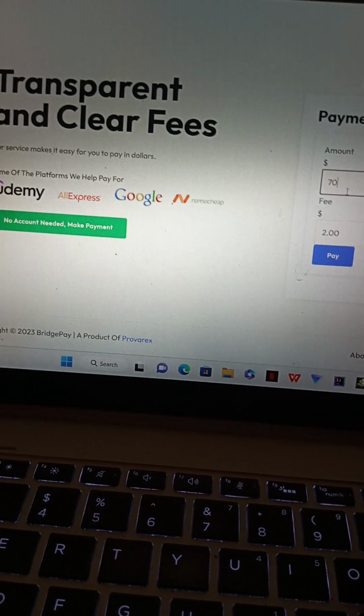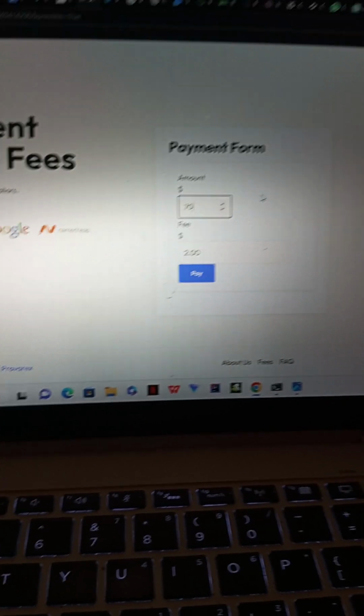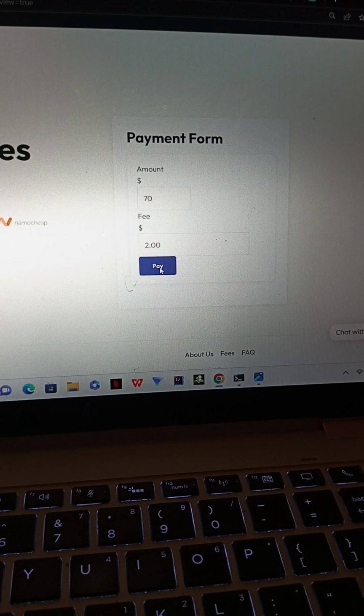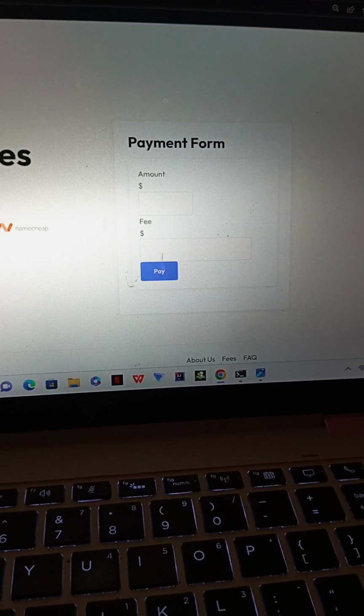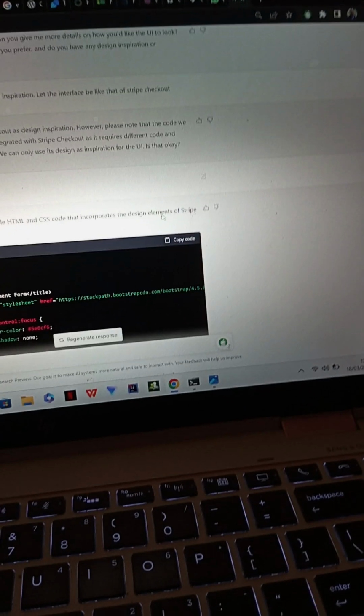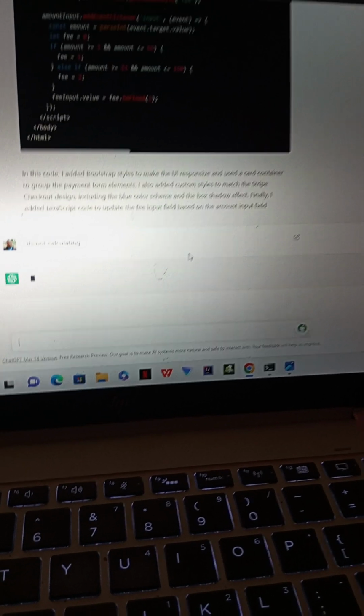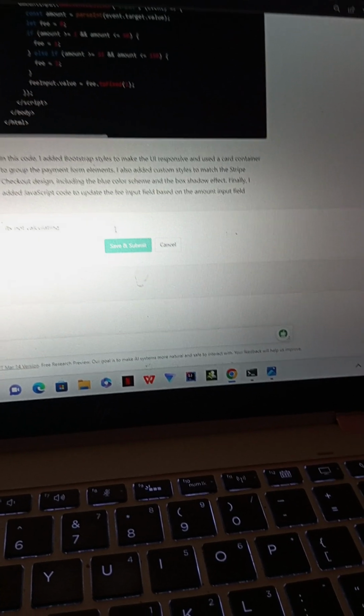Let me use 70. So if you look at the pricing range, anything between 50 to 150, you should add a flat fee of $2. So it has added the flat fee, and let me press pay. It is not working. I'll go and complain to ChatGPT that it doesn't calculate. Let me see whether it will respond. It's not calculating if I press pay.